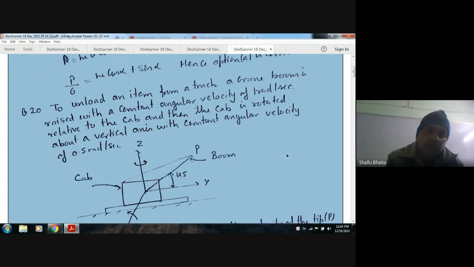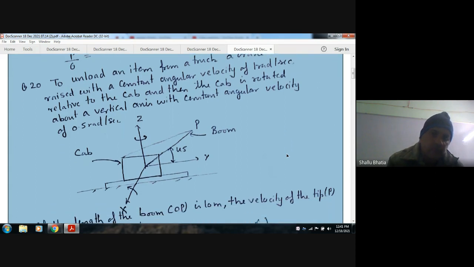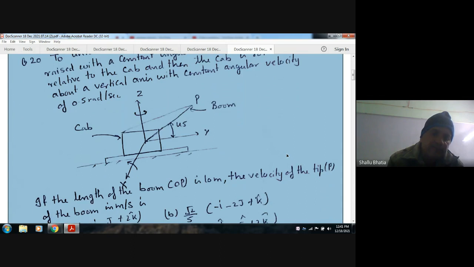Next, to unload an item from a truck, a crane boom is raised with a constant angular velocity of 1 radian per second relative to the cab, and then the cab is rotated about the vertical axis with a constant angular velocity of 0.5 radian per second.